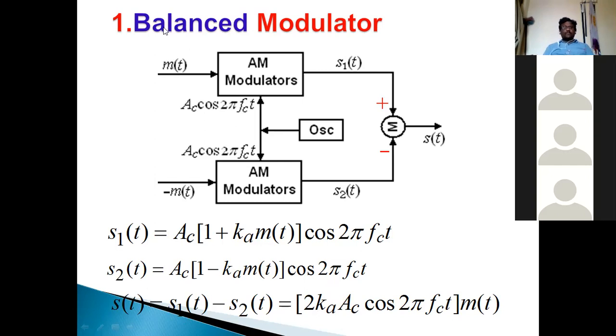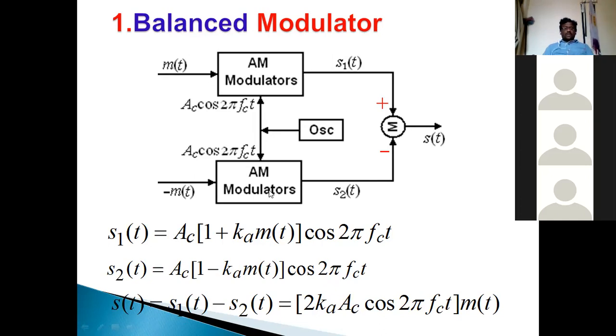Once again, this is the balanced modulator, which is used to generate the DSB-SC signal. For generating the DSB-SC signal, we require 2 AM modulators, 1 oscillator and 1 summer.